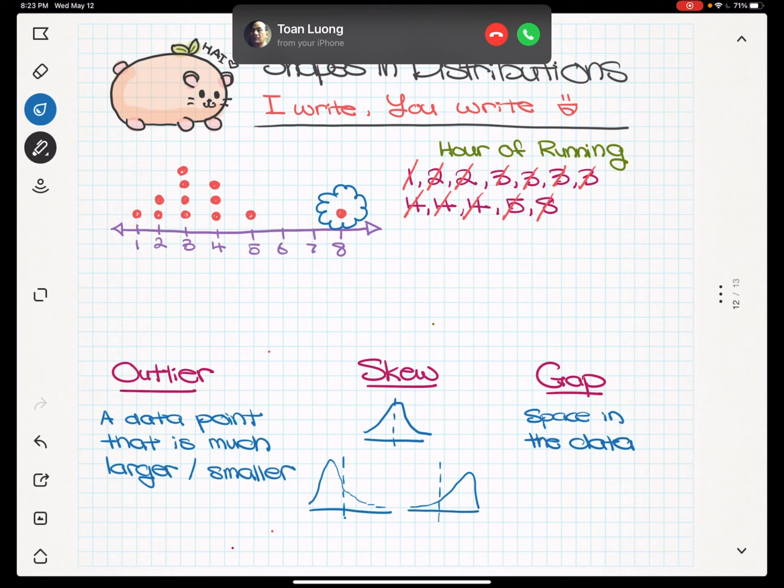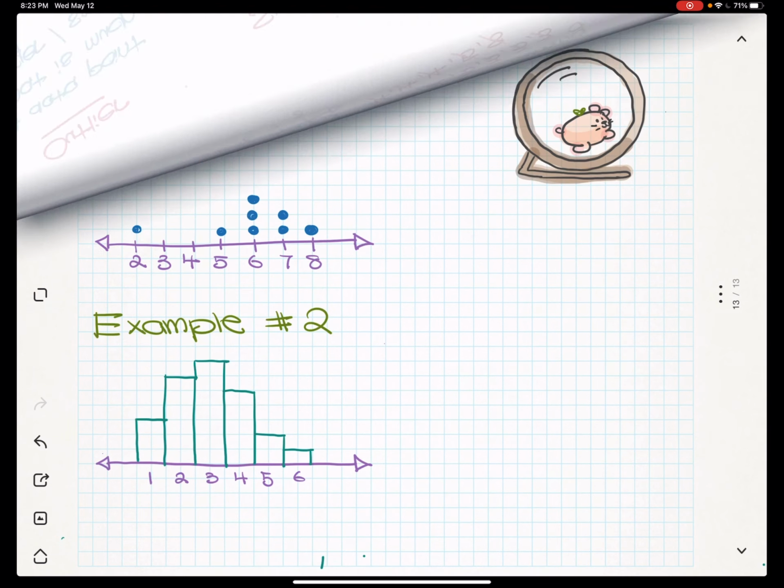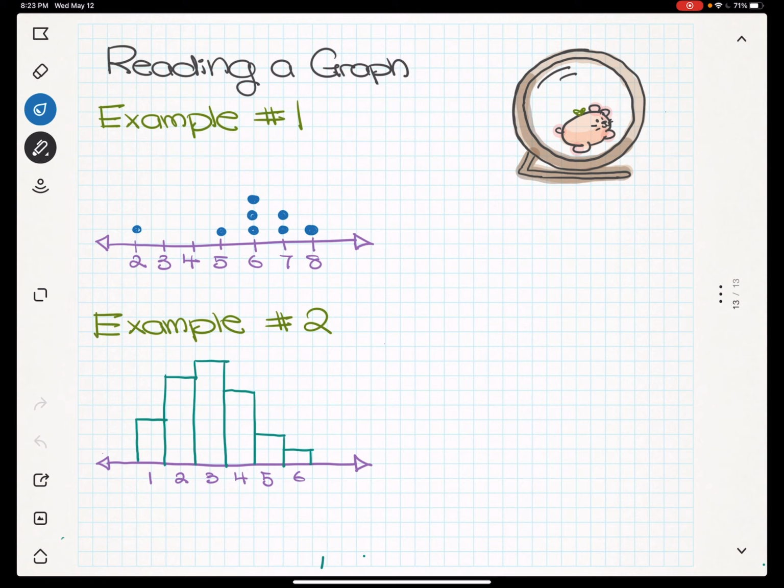So let's do some practice right now. All right, coming on over to this next page. And teachers, again, pause the video, right, if I am going too fast. We're going to go ahead and talk about outliers, gaps, and skews on this next example. So pause the video and let your students copy down what I have. Do so now.